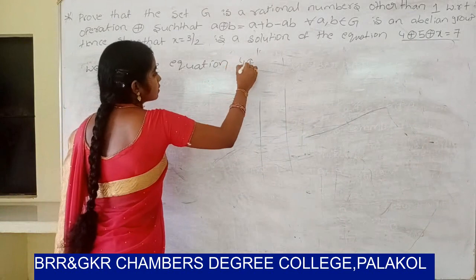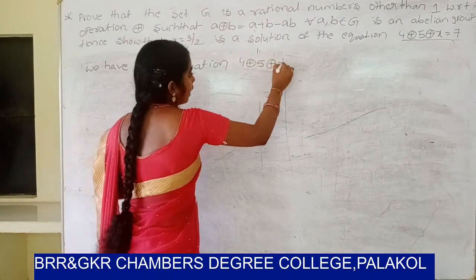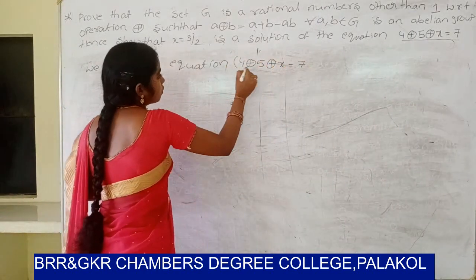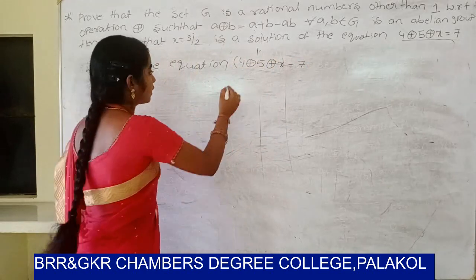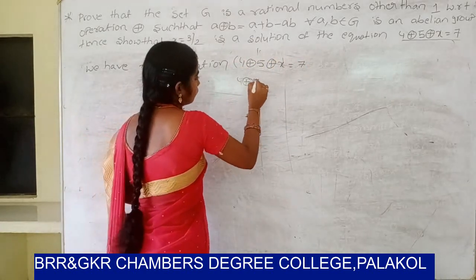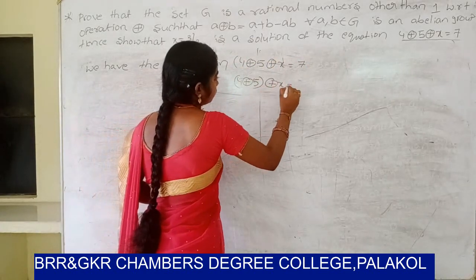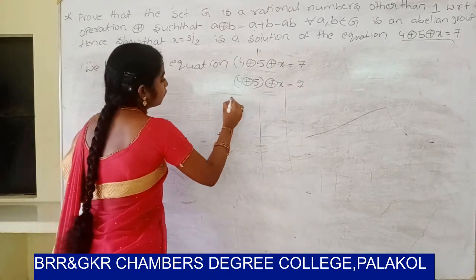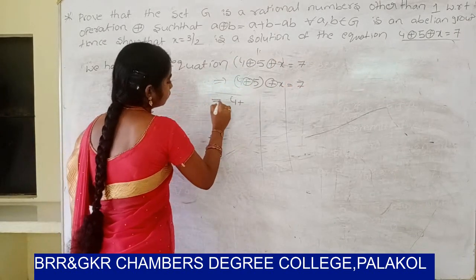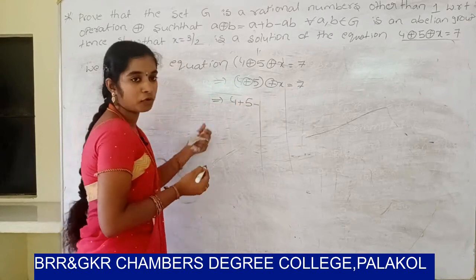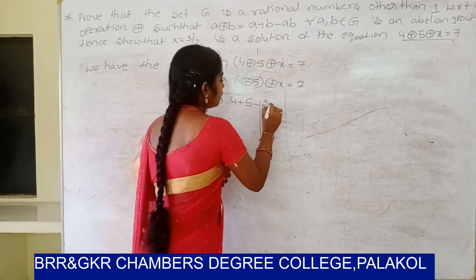So 4 ⊕ 5 can be written as 4 plus 5 minus 4 into 5. So that value is 20.